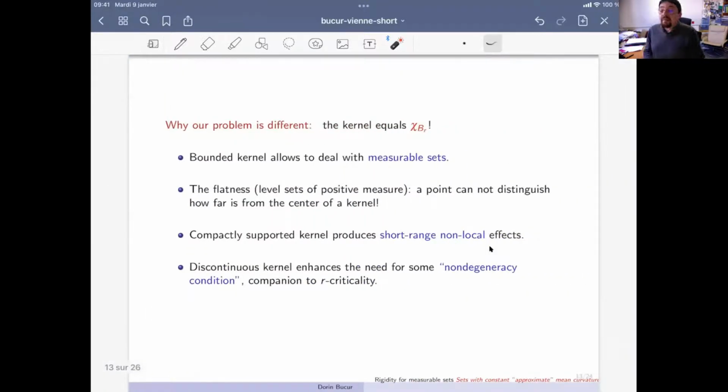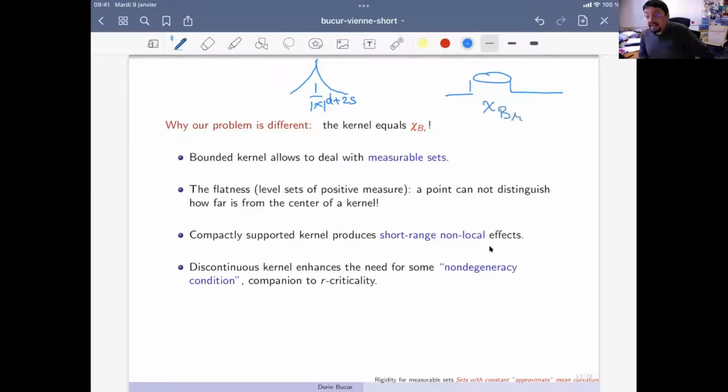So now coming back to our problem. As a comparison, this would be the graph of the kernel, 1 over x to the power d plus 2s, and this is the graph of our kernel. And in fact, even though both problems can be put into the same kind of framework, the kernel, which is the characteristic function, behaves totally differently from the fractional perimeter. So the first fact is that our kernel, which is the characteristic function of the ball, is bounded.